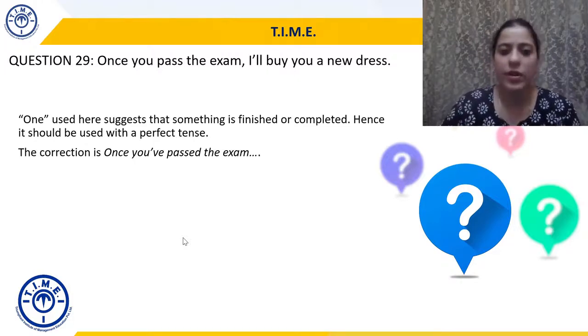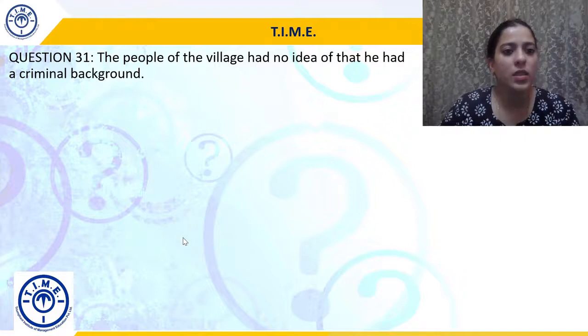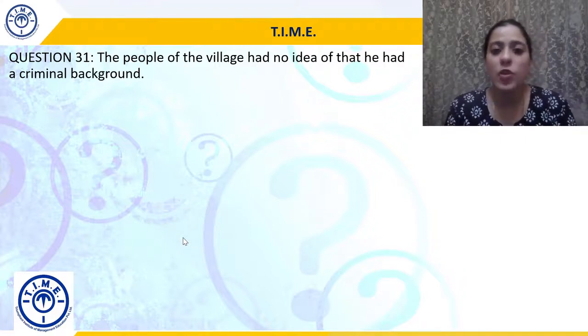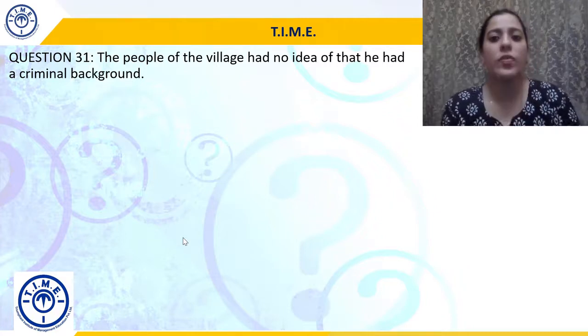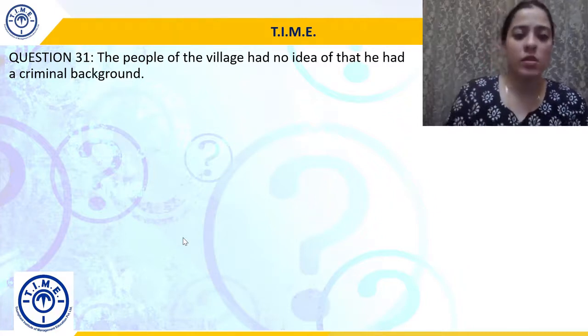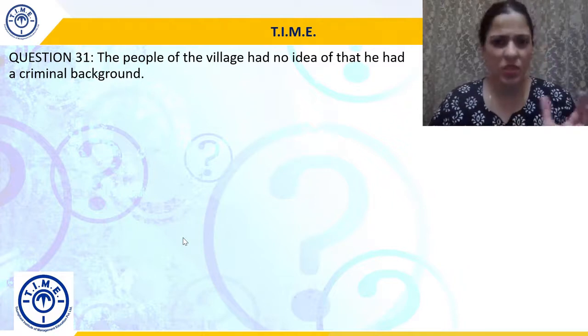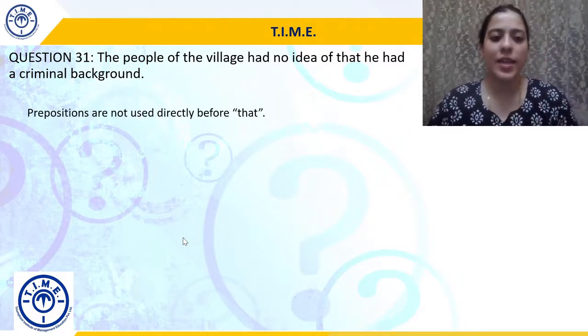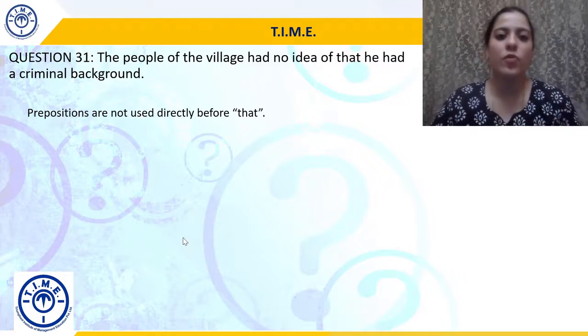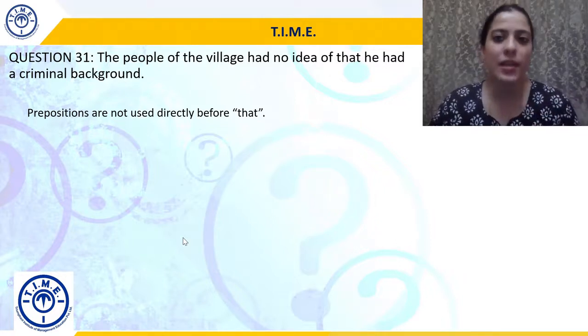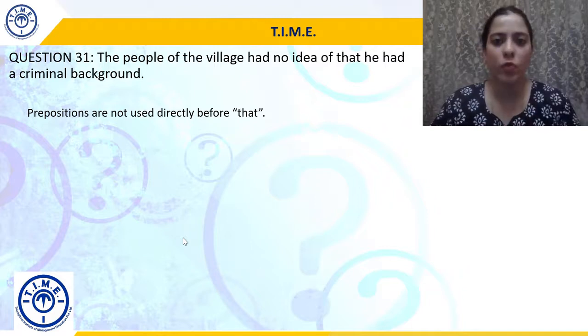Okay, all right. Moving to question 31. The people of the village had no idea of that he had a criminal background. So the sentence sounds a little clunky. That's because prepositions are not used directly before that. Prepositions can be used with that, but not directly before that.